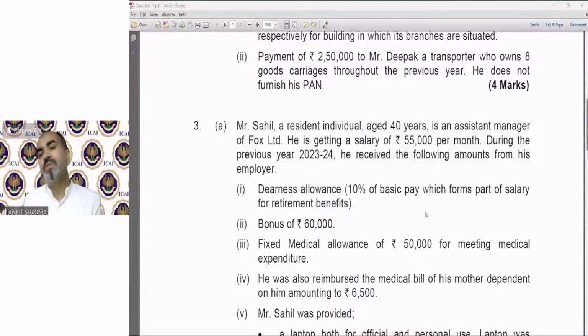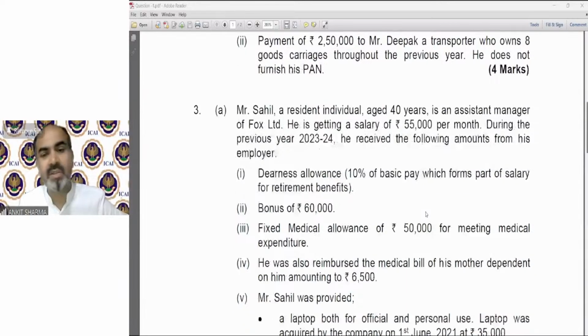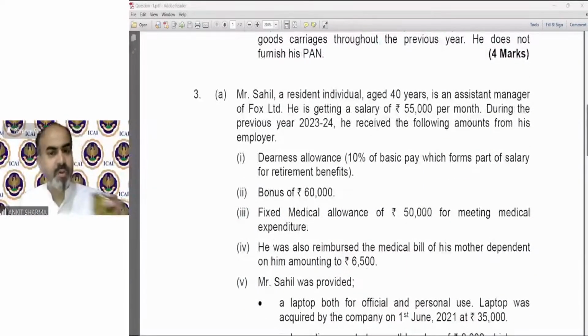So dearness allowance is 10% of basic pay and it is as per terms of employment. Bonus 60,000, fixed medical allowance, also reimbursed the medical bill for his mother.